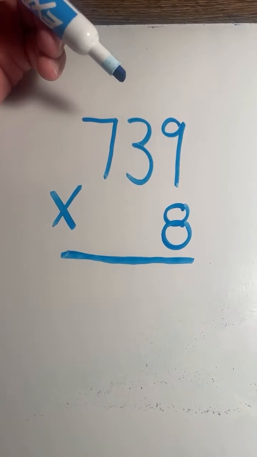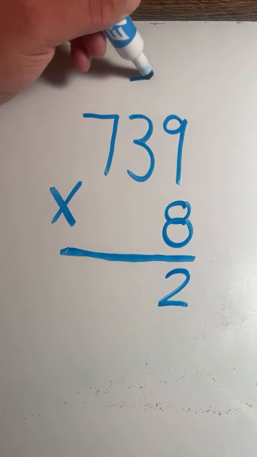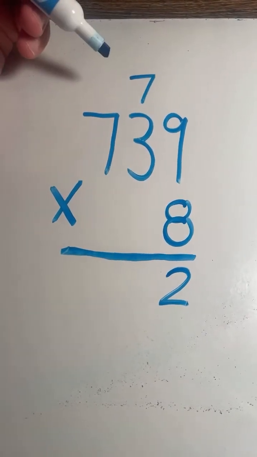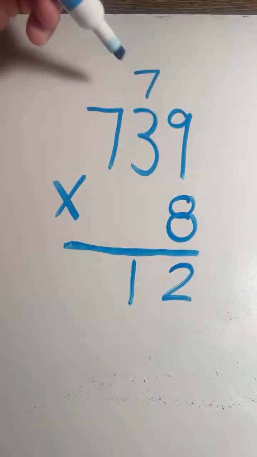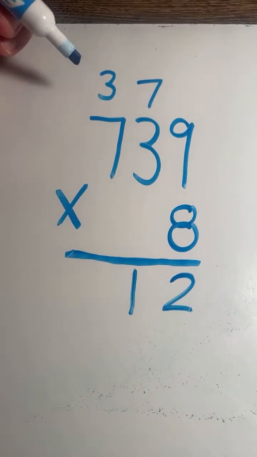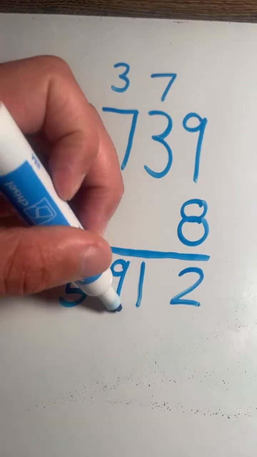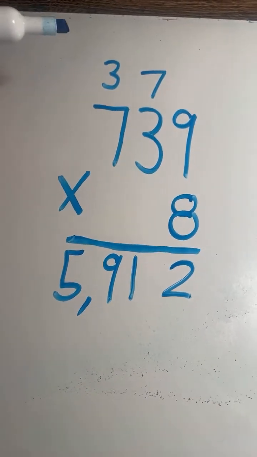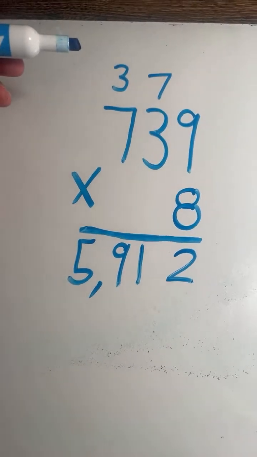All right, 739 times 8. 9 times 8 equals 72. 2, carry the 7. 3 times 8 equals 24. Plus 7 equals 31. 1, carry the 3. 7 times 8 equals 56. Plus 3 equals 59. We have our answer. 739 times 8 equals 5,912.